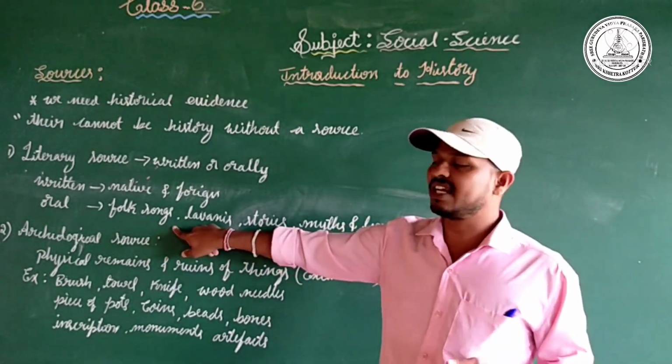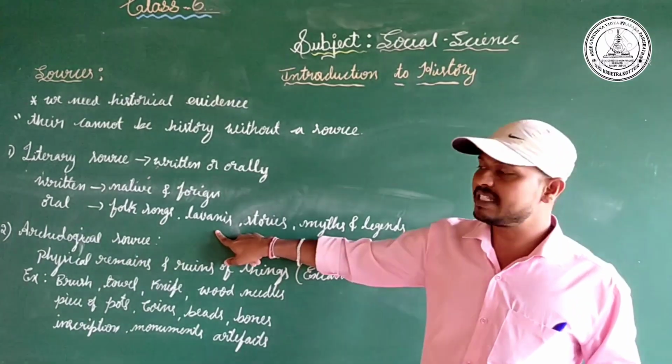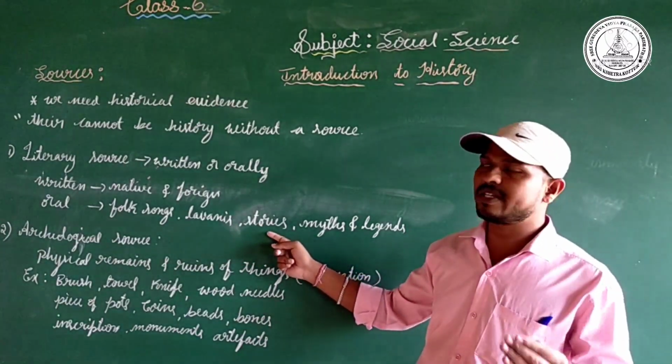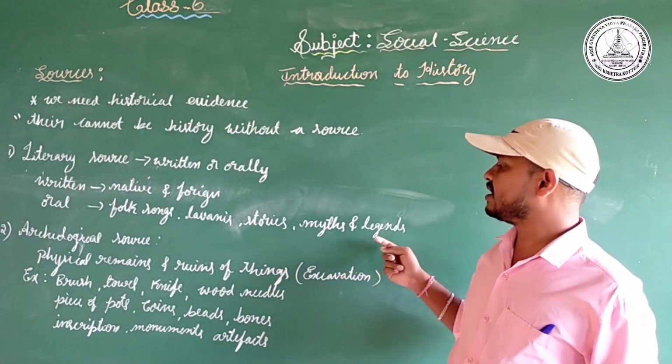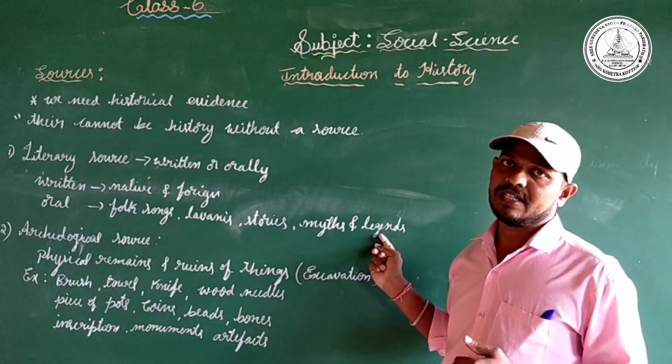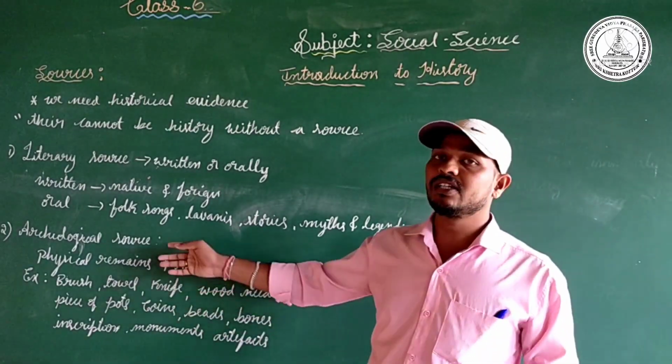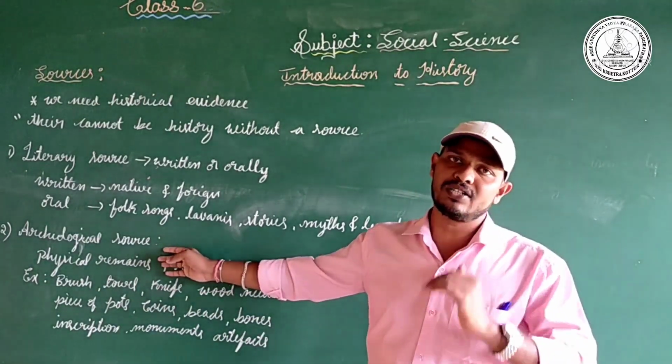So that is also considered as folk songs, lavanis, and also stories. Some of the historical stories also give information about history, myths and legends. So these are all the things we can consider as history. Like this way, archaeological source is also one of the important sources.